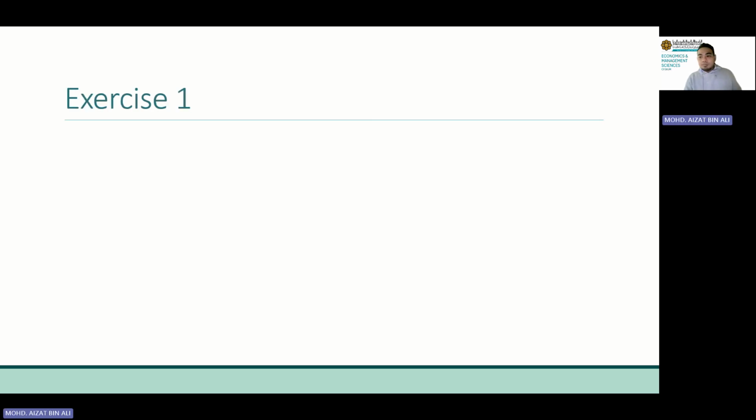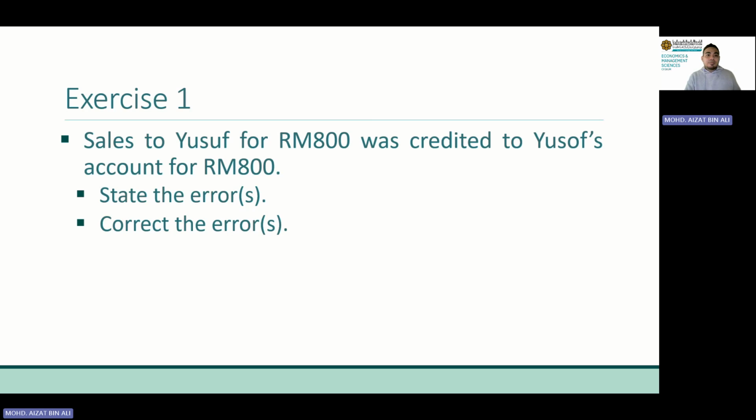Next, there's an exercise here. Sales to Yusof for 800 ringgit was credited to Yusof account for 800 ringgit. So what is the error? The error here is, same class of account, both are asset, both are trade receivable, but wrong account. Same classification, but wrong account. So this is error of commission. And how to correct the error? To correct the error, basically, we debit.